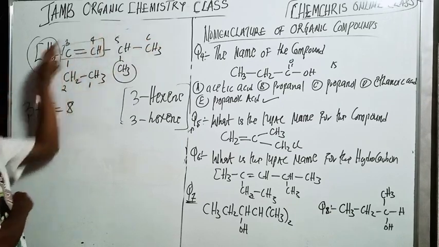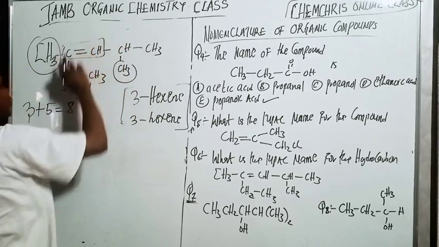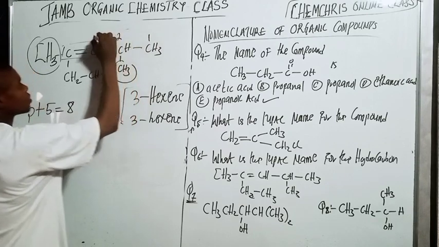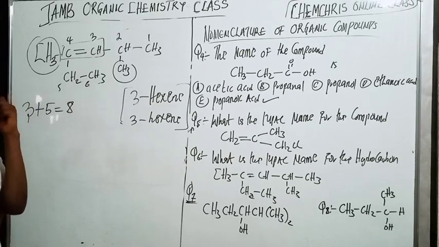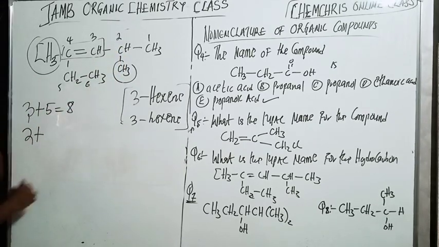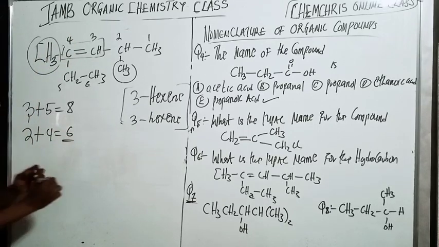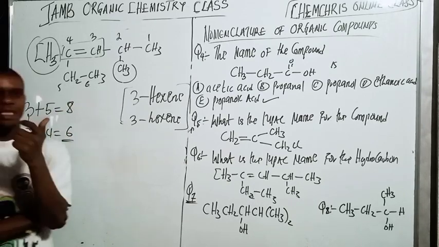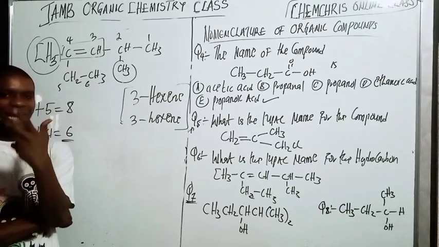But guess what? Let's start from this other point here. So when I start from here, I'm going to have 1, 2, 3, 4, 5, 6. So I have 2, add methyl, 2 plus 4, add the other methyl, is going to give me 6. Now which one is the right number? This one has the highest, this one has the lowest. The one that has the lowest possible sum when you add them together is the right numbering.